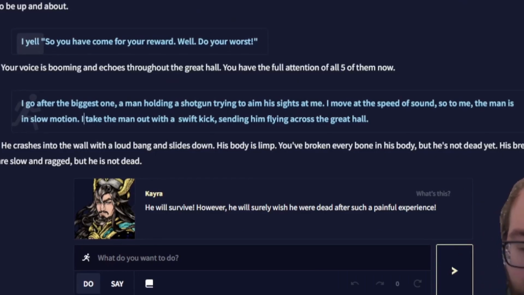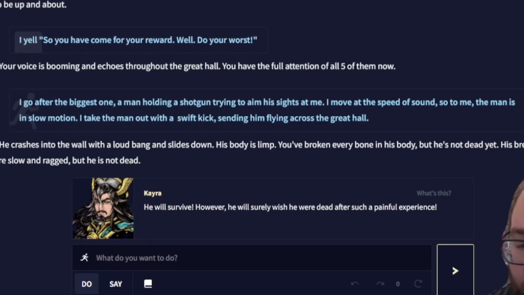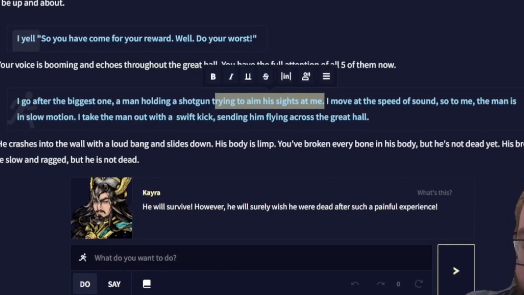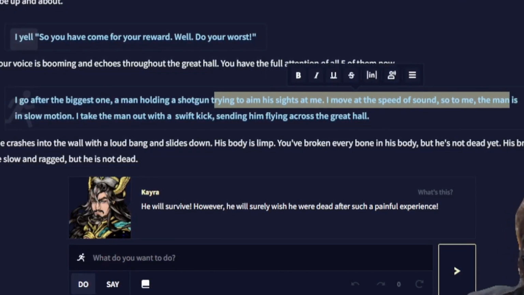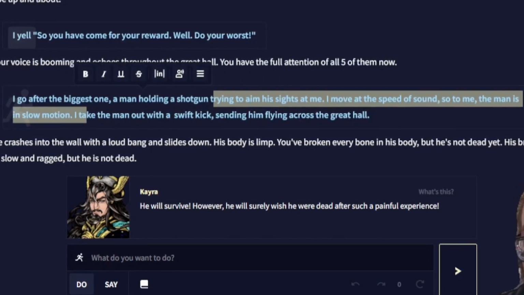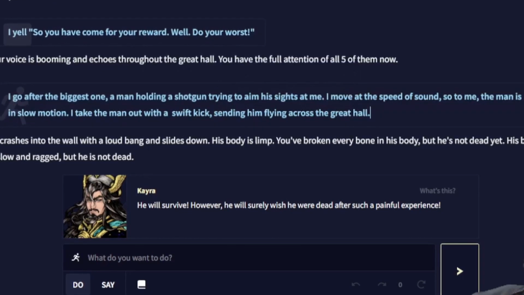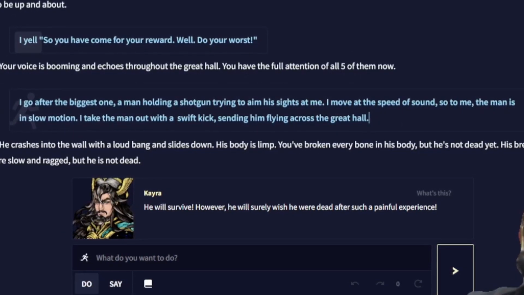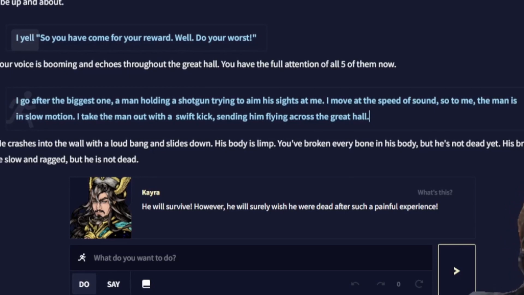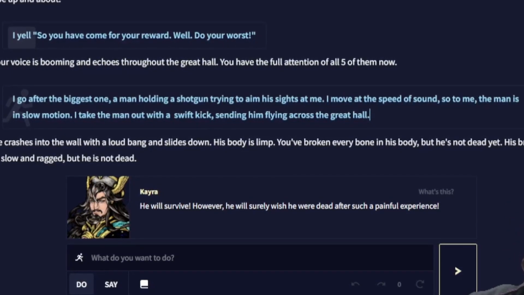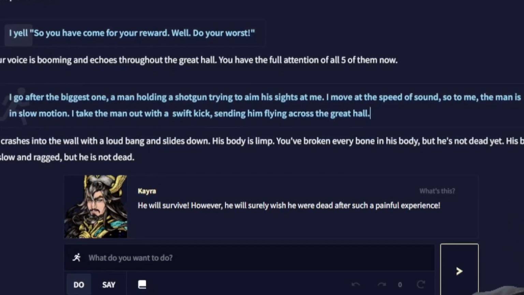I go after the biggest one, a man holding a shotgun trying to aim his sights at me. I move at the speed of sound, so to me, the man is in slow motion. I take the man out with a swift kick, sending him flying across the great hall. He crashes into the wall with a loud bang and slides down. His body is limp. You've broken every bone in his body, but he's not dead yet.